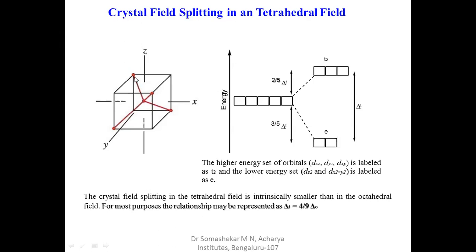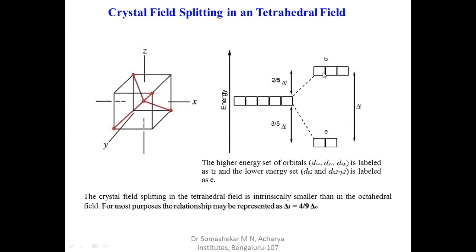That's why, whenever the ligands approach the metal ion, the t2 set increases in energy because the repulsion will be more. As we discussed earlier in the octahedral case, here the repulsion is more for the lobes oriented between the axes. Hence, the t2 set increases in energy, and the other set, the e set, decreases in energy because no ligands are approaching along the axis. Hence, a decrease in energy takes place.